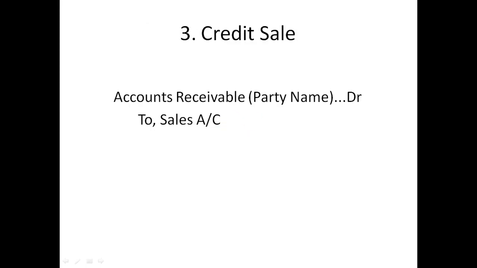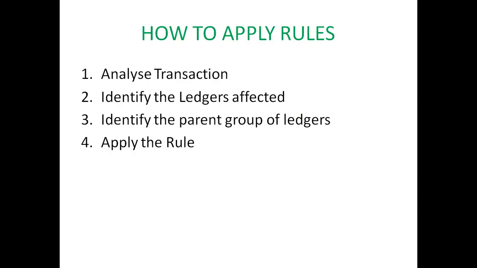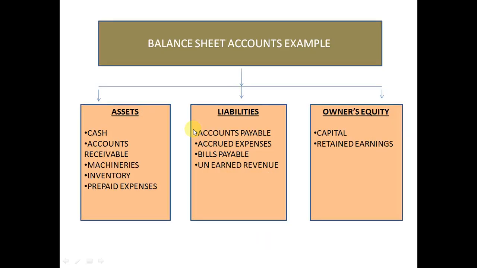And this is the third example, credit sale. When you are selling any goods for credit, then two ledgers are affected. One is sales head, of course, and the other one will be sundry debtors head or accounts receivable head. So we have identified the two ledgers and we have to identify the parent group of the ledgers. That's the next step.